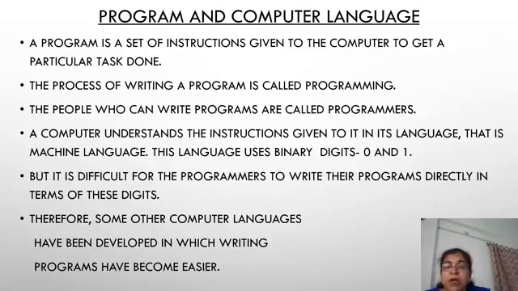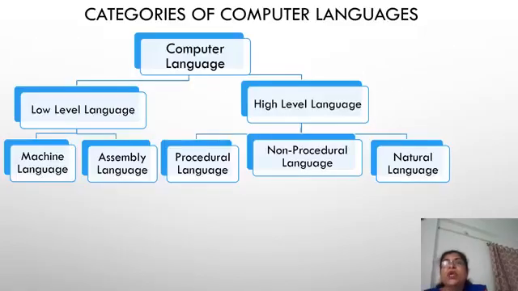Therefore, some other computer languages have been developed in which writing programs has become easier. We are going to learn what different computer languages got developed in the course of development.